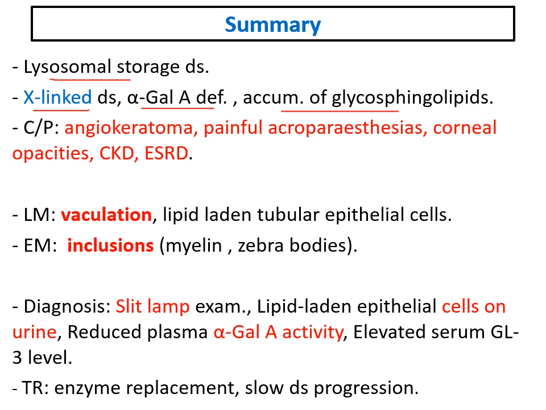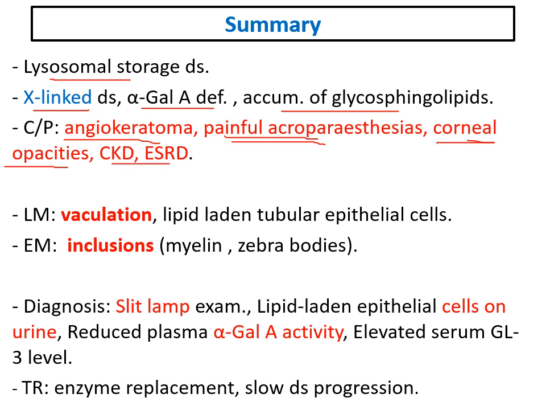The main clinical manifestations of Fabry disease include angiokeratoma, Meswin's lesions, neurological affection mainly in the form of painful acroparesthesia, especially affecting the hands and feet, eye manifestations in the form of corneal opacities, and kidney involvement that will lead to CKD and end stage renal disease.